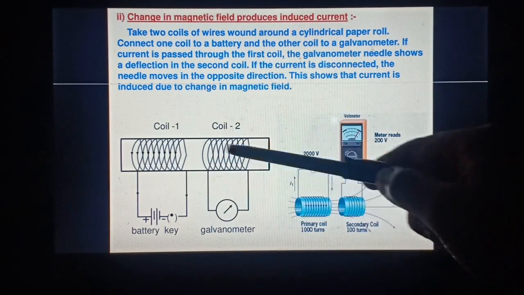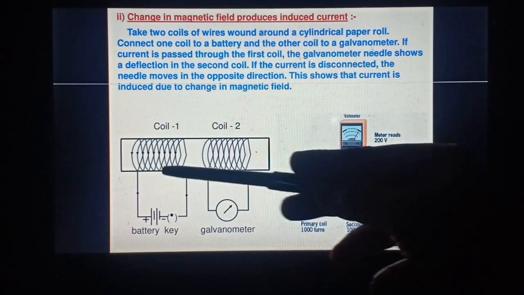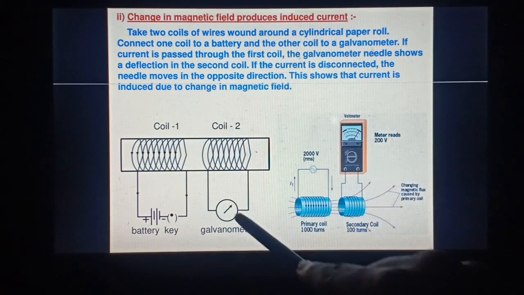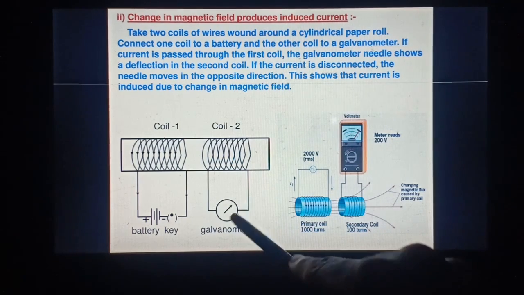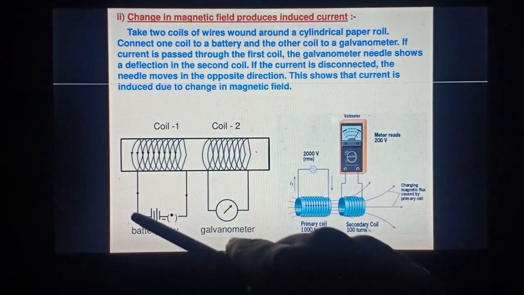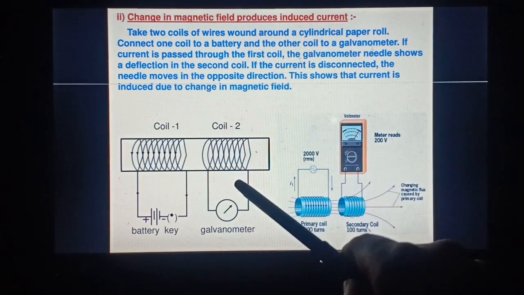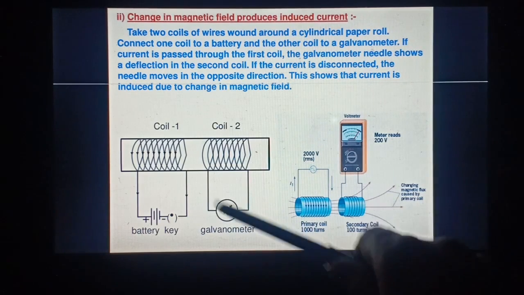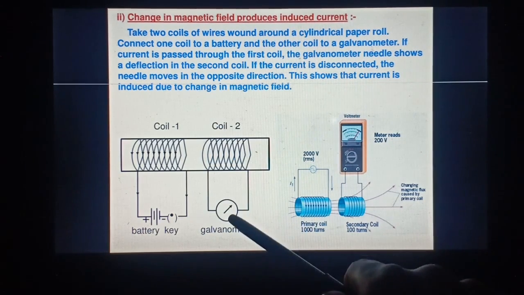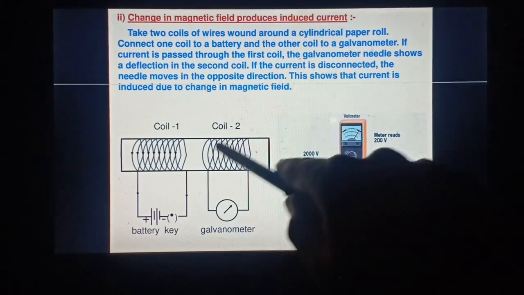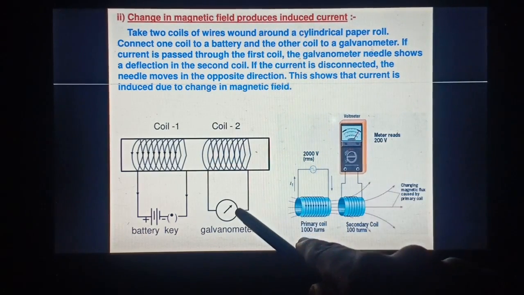We will observe two coils over here, where one coil is connected to a battery and the other coil is connected to a galvanometer. It means in this circuit there is a source. Current can flow through this circuit. But here the galvanometer is actually detecting the presence of current in a circuit. We are introducing the galvanometer to this circuit where there is no source.